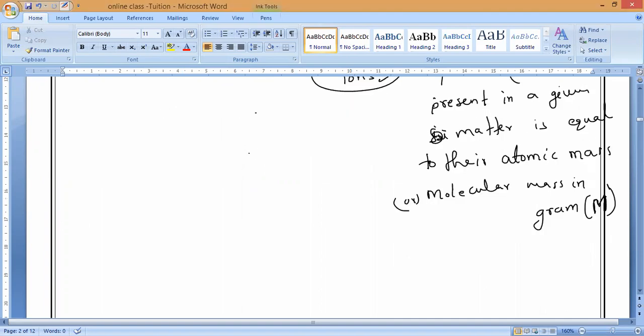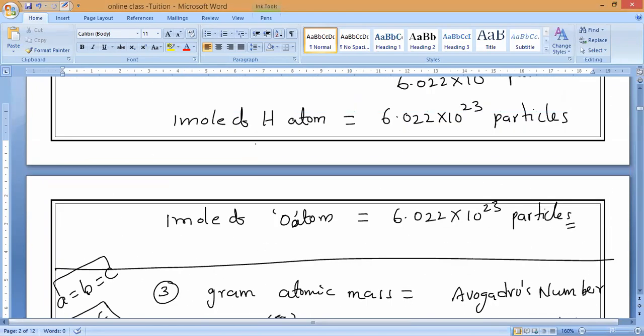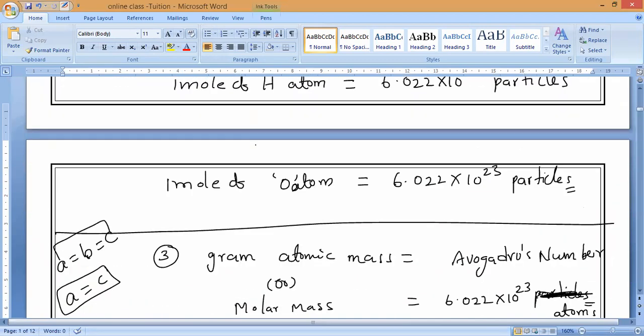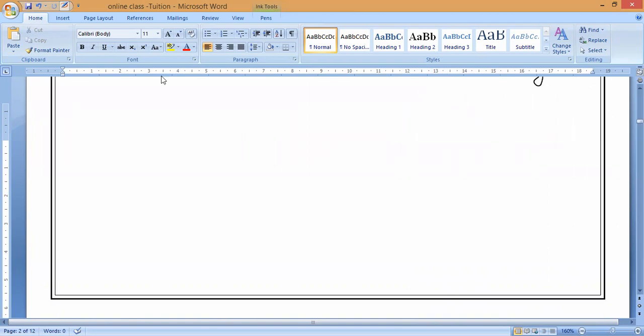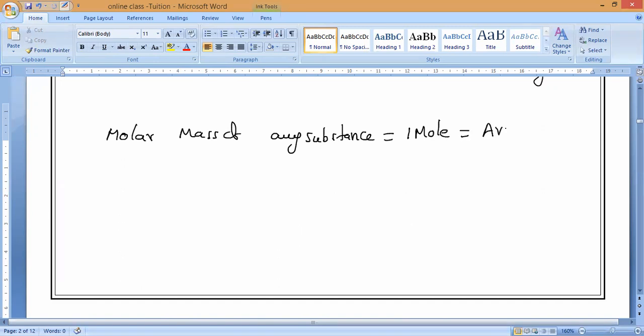Now, who is the mediator, connecting the molar mass and the number of particles? The mole concept. Finally, I will give one relation, all of you note it down. The molar mass of any substance, which is equal to one mole, is equal to Avogadro's number.